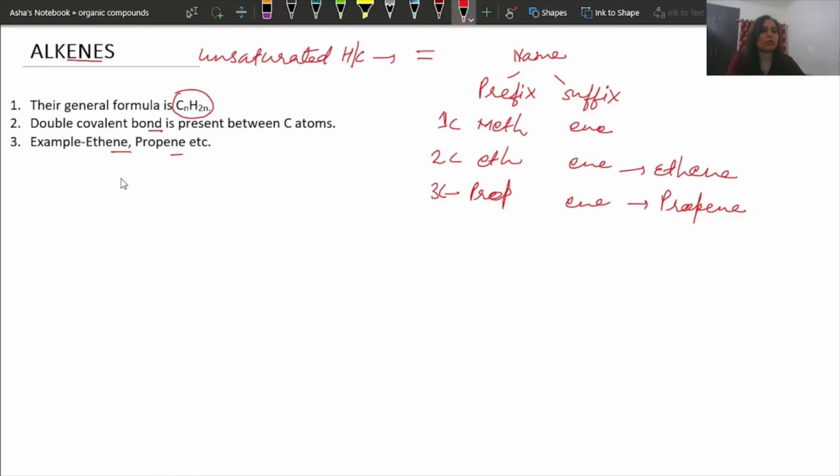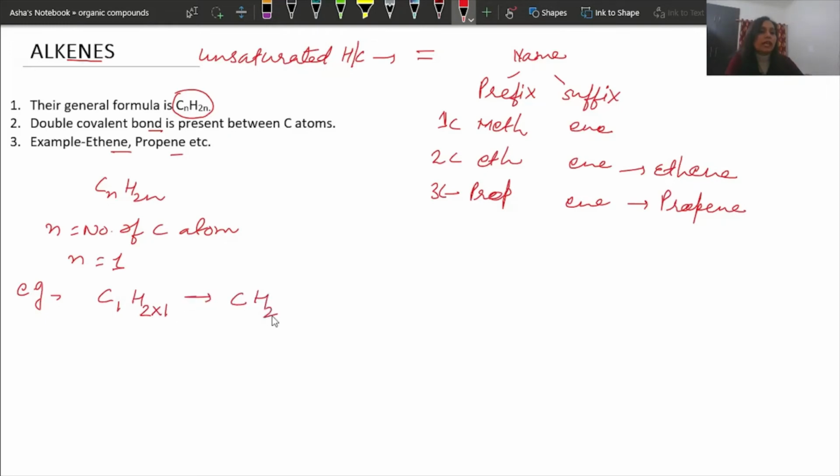Now how to write its molecular formula? CnH2n. Now again, n is what? It is the number of carbon atoms. Let us say n is 1 here. Now if we put n here, C is 1, H is 2 into 1, so the molecular formula will become CH2. Now if we try to draw this CH2, remember there should be 4 bonds around carbon.